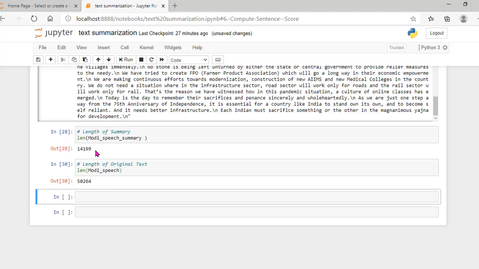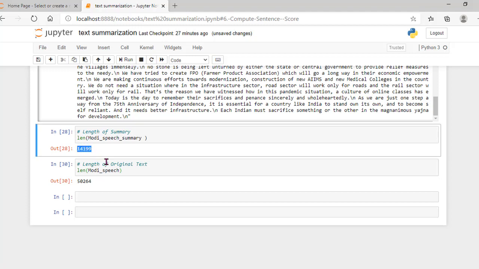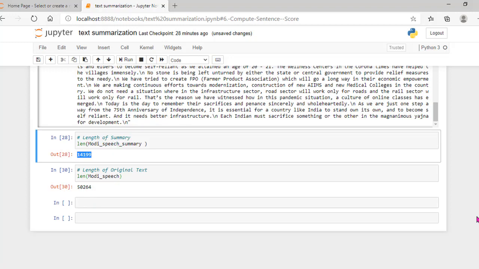So out of that we have collected only 14,199 words using this text summarization, with a meaningful summary. By using this text summarization, you can take any document or any research article, and you can summarize it using this process and the spaCy library.